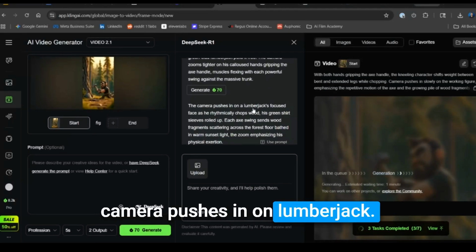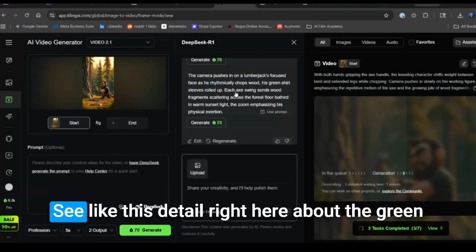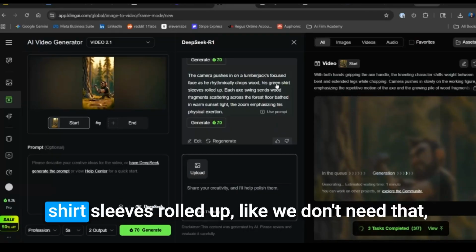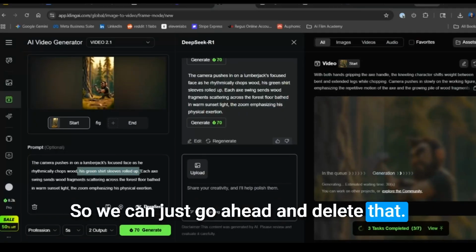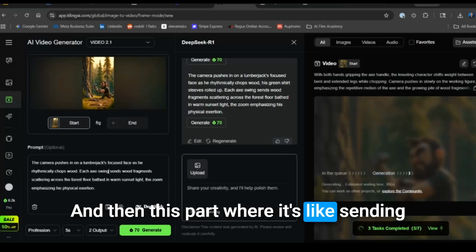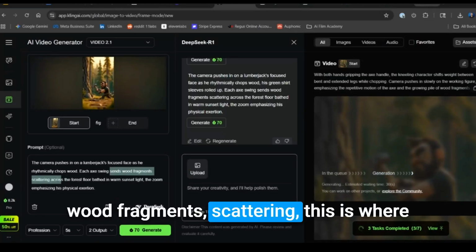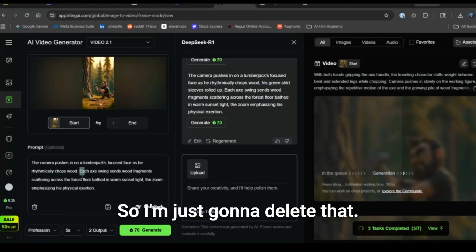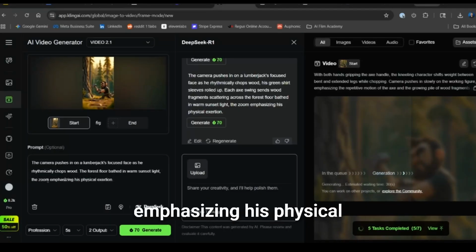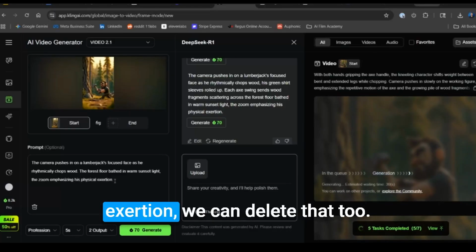Camera pushes in on lumberjack. See, like this detail right here about the green shirt sleeves rolled up, we don't need that. The video generator, it's already in the visual. So we can just go ahead and delete that. And then this part where it's sending wood fragments scattering, this is where I think the model will start to hallucinate. So I'm just going to delete that. Emphasizing his physical exertion. We can delete that too.